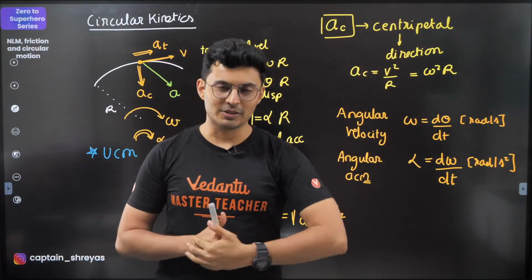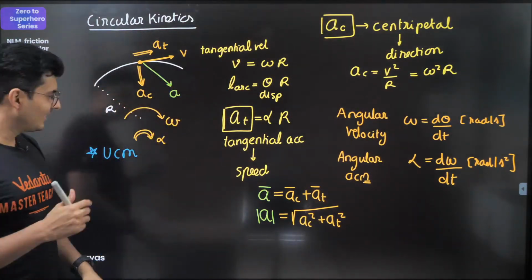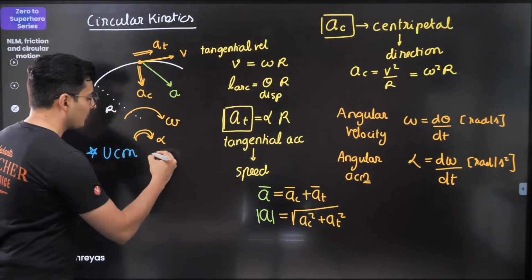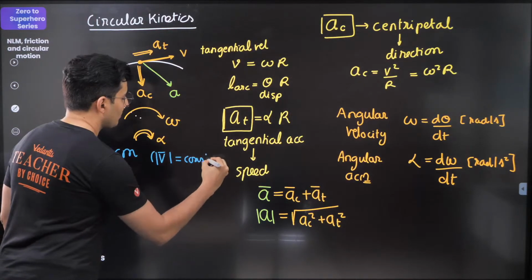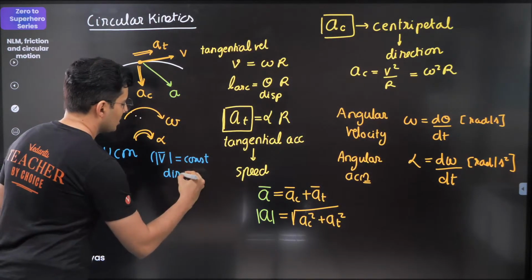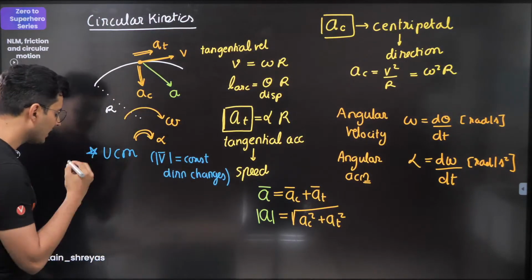No, velocity is not constant. Very good. Because velocity changes direction, only speed is constant. So in UCM, you will see the magnitude of velocity is constant. Direction changes continuously. So keep this in mind.